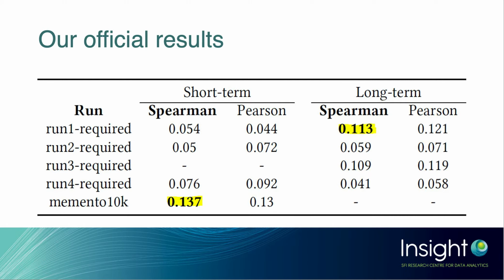But unfortunately, in our official results, as you can see, run 3, we're missing short-term validation scores, and that's because of a mistake in our submission procedure, and unfortunately we just don't have those scores. However, what is quite interesting to notice is that run 1, which was our audio-only run, had the highest long-term score, and that Memento 10K, which was a throwaway run and which was trained on no task data at all, has our highest short-term Spearman score.